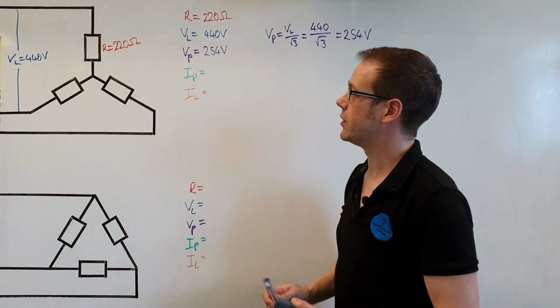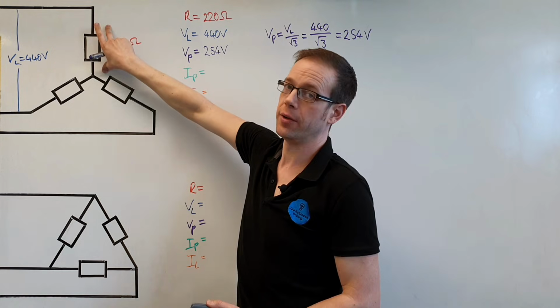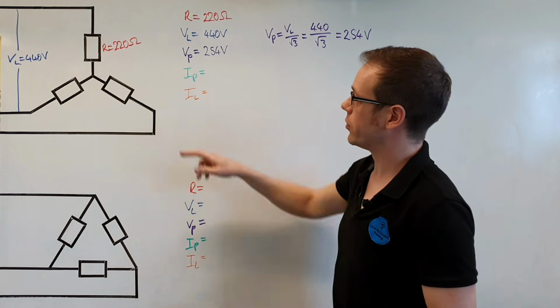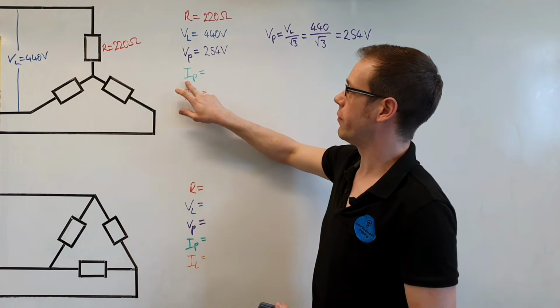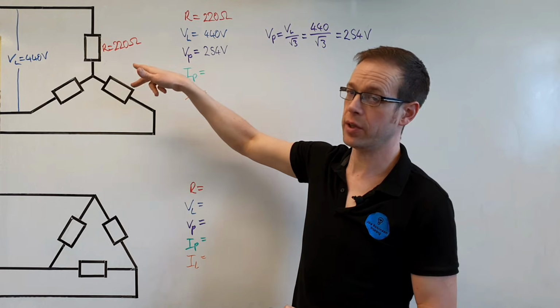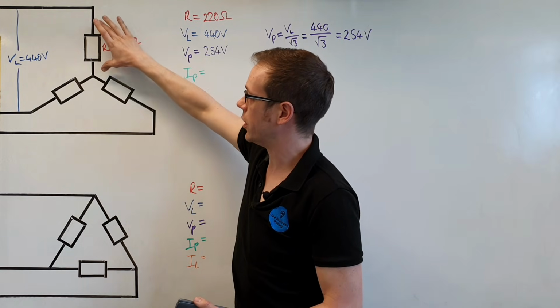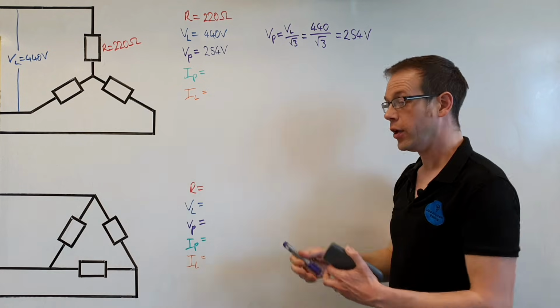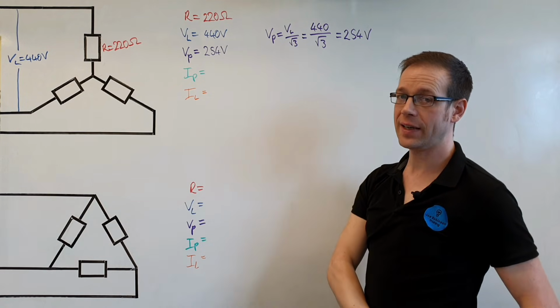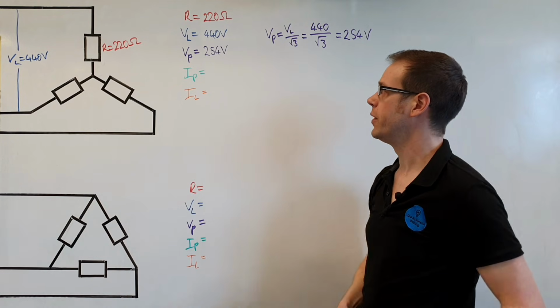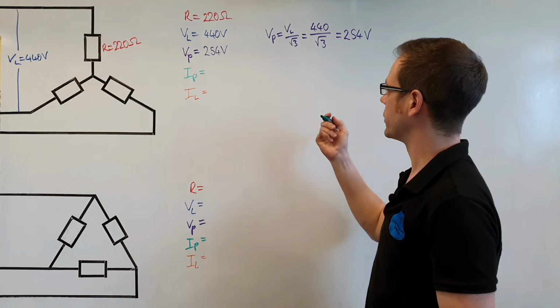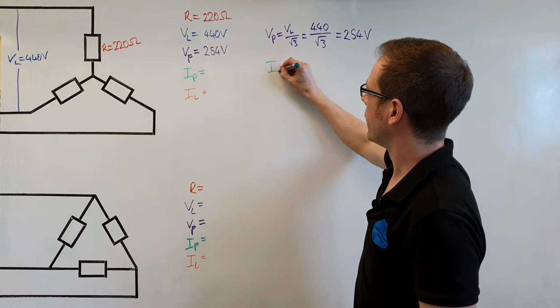Bearing in mind that the phase voltage is the voltage across the load, and therefore that is the voltage that we'll need to figure out what our phase current is, the current through the load, because the current through the load is dependent on the voltage across the load. So we move on now to start calculating the phase current, and that's really nice and easily done, because for the phase current, we're just going to use a little bit of Ohm's law.